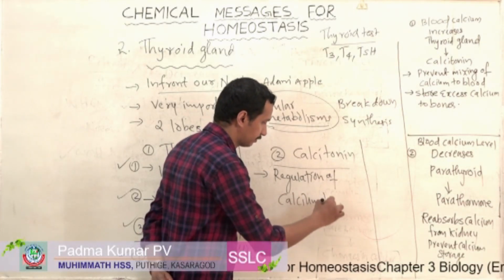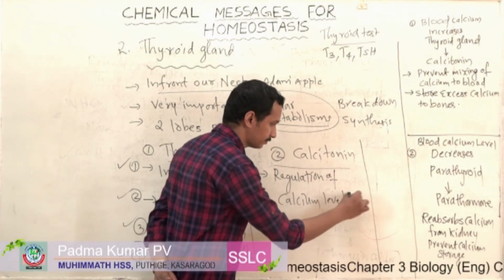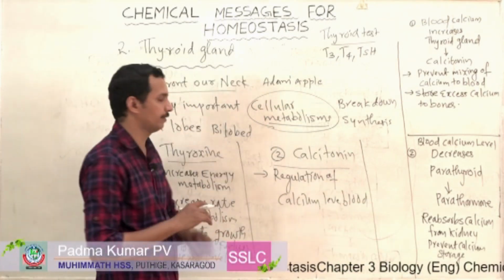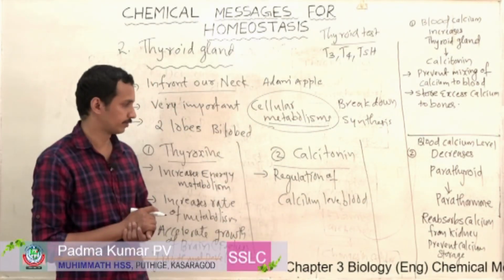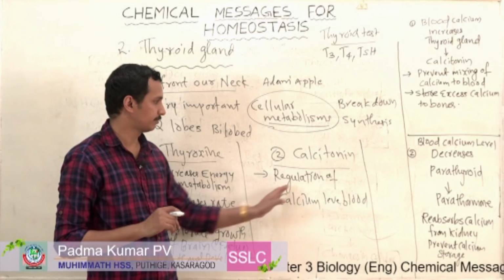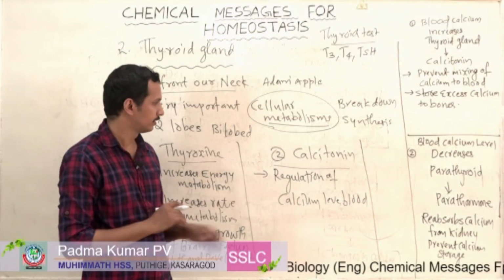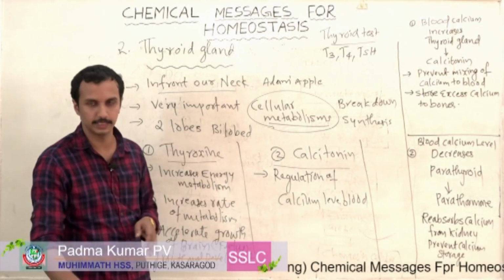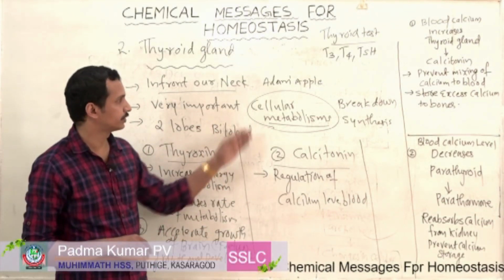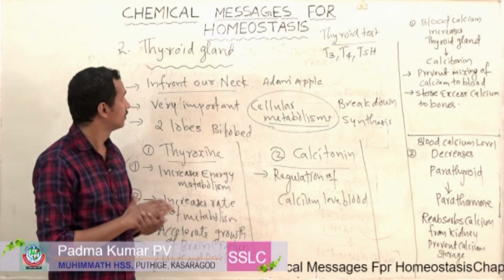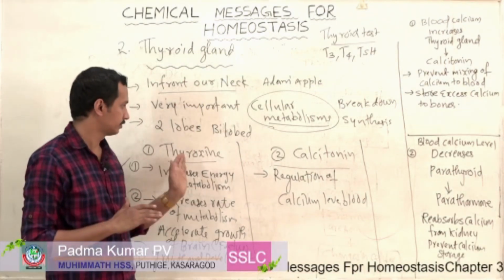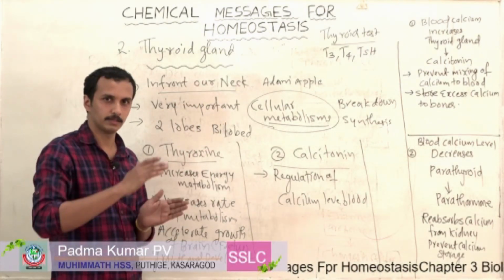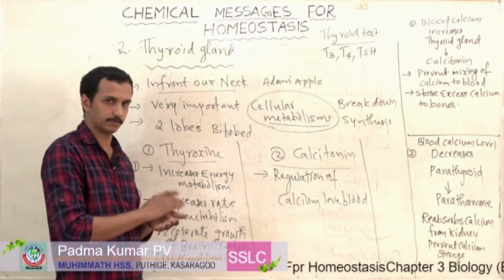This is the main function of calcitonin. Now there are some disorders associated with the thyroid gland or thyroxine. Next we have to discuss them.